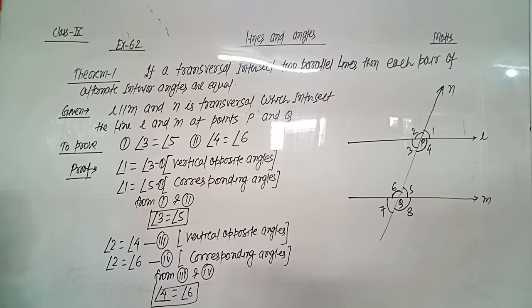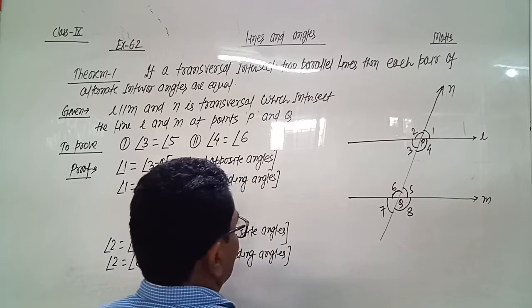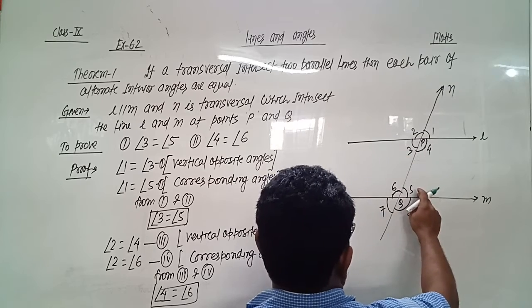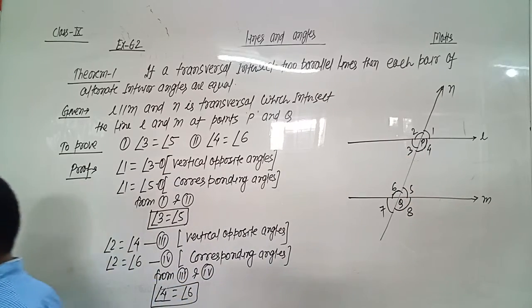So we prove the result that if a transversal intersects two parallel lines, then each pair of alternate angles are equal. Means angle 3 equals angle 5 and angle 4 equals angle 6. Now we prove its converse.